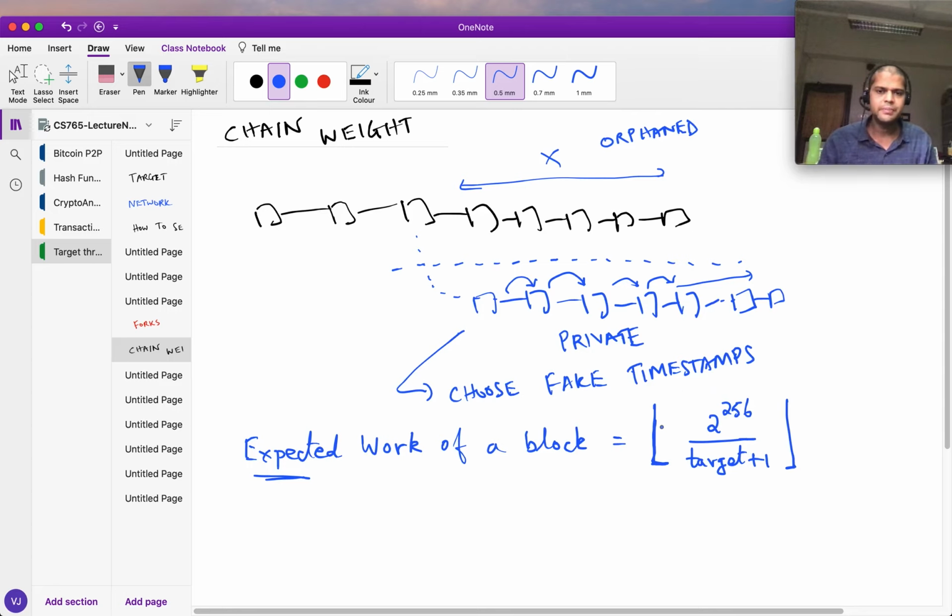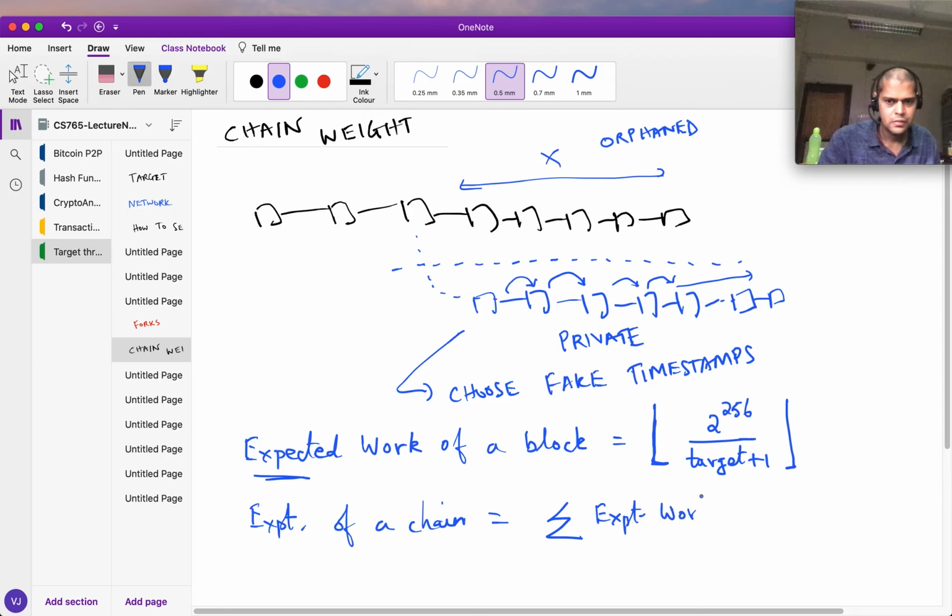So this is the expected work of a block, and the expected work of a chain is the sum of the expected work of blocks Bi, where you look over all blocks in the chain.